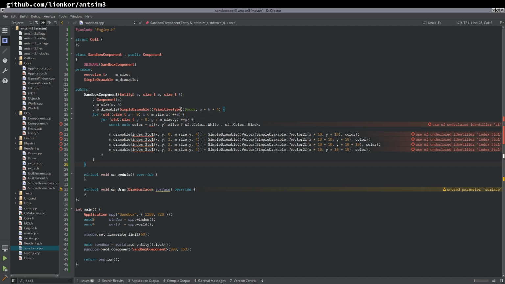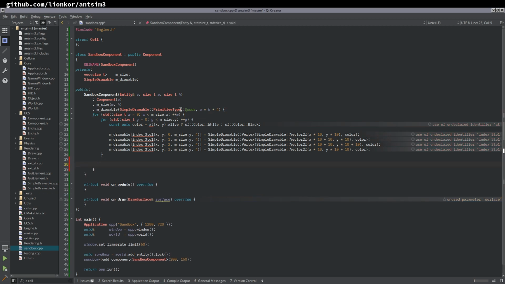So what you can do is use a standard vector of standard vector of standard vector. Or in this case, you can probably use a raw array of vertex 4, or a standard array.